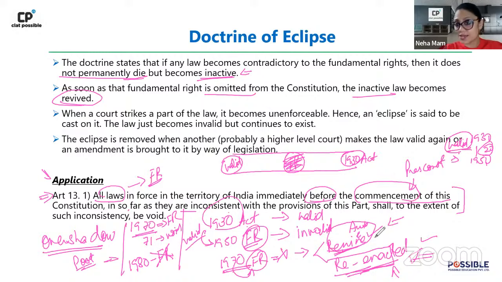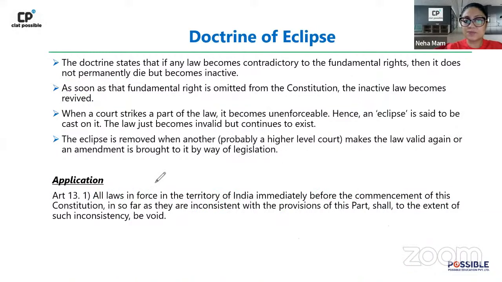Post-constitutional laws, very rarely, but the doctrine of eclipse comes into play when you are talking about it vis-a-vis the concept of citizenship. Some fundamental rights are available to citizens, and there are certain fundamental rights which are available to persons. So if this law becomes invalid, why?